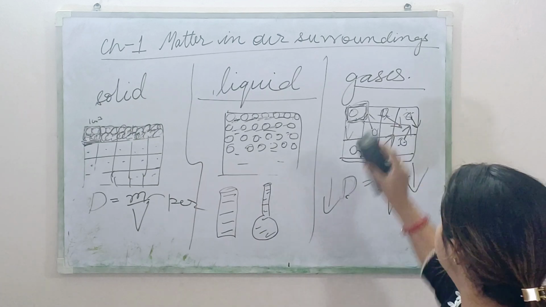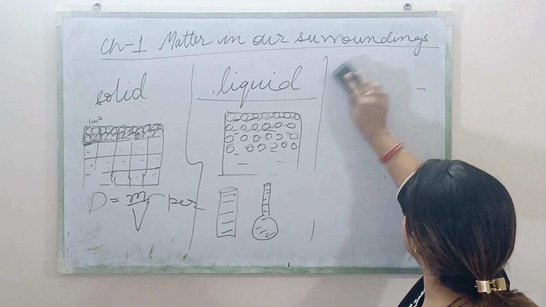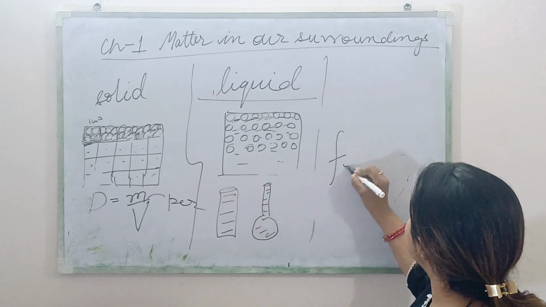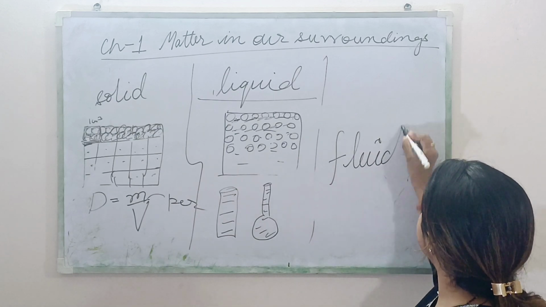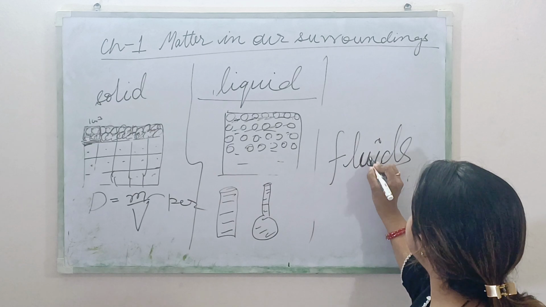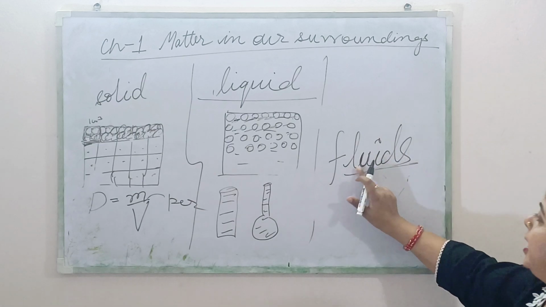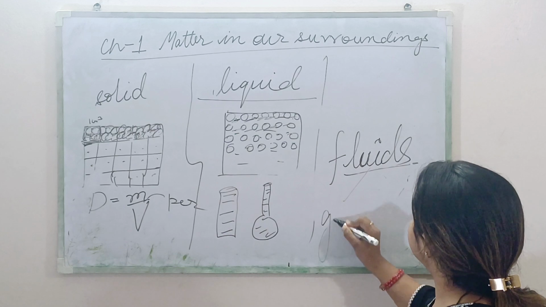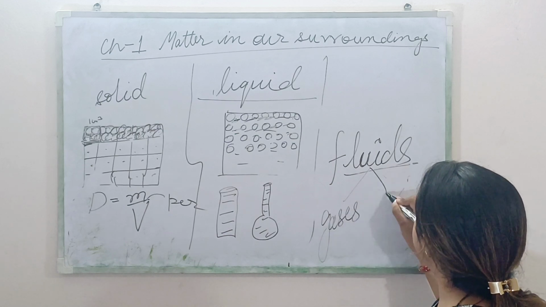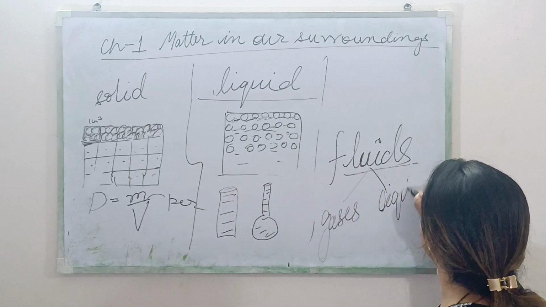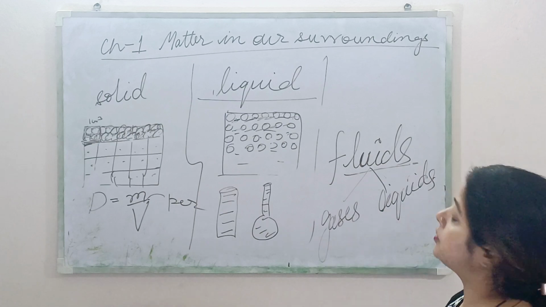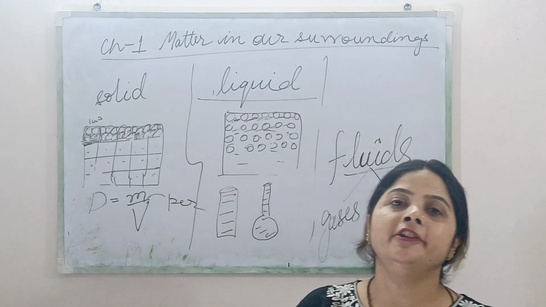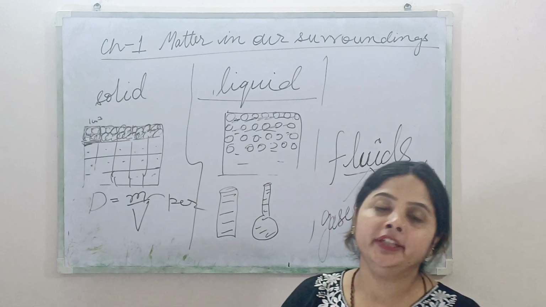Fluids, F-L-U-I-D-S: gases and liquids together are known as fluids. Why are they known as fluids? Because they can flow easily.